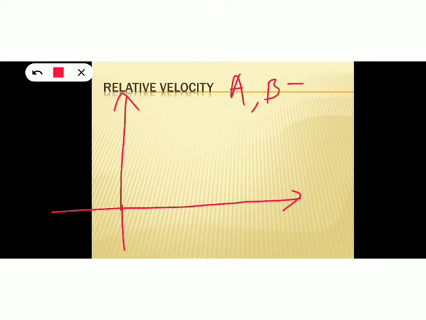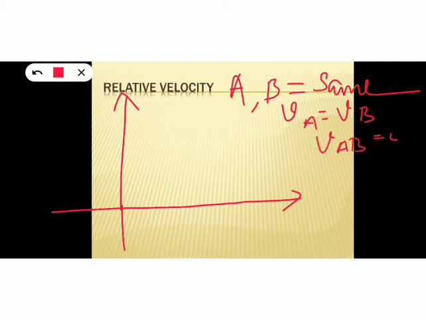Suppose two objects are there, A and B, and they are moving with the same velocity. That means VA is equal to VB. In such case, what will be VAB? VAB is equal to VA minus VB, that is 0. And what will be VBA? VBA also is equal to VB minus VA, that is 0, because in both cases velocity will be same. So in such cases relative velocity will be 0.